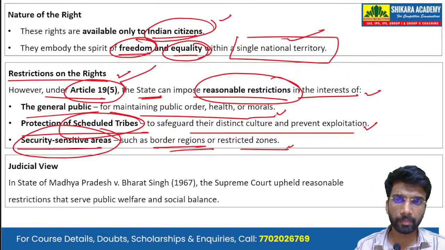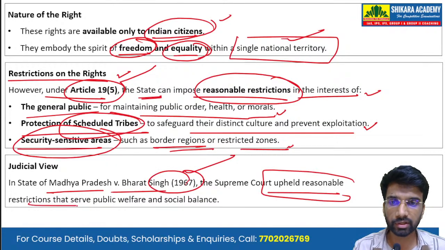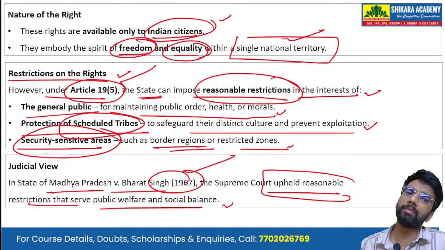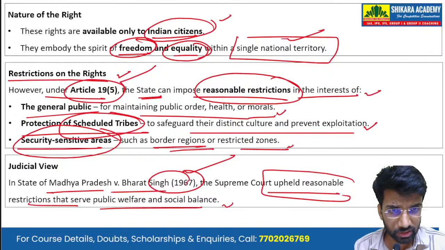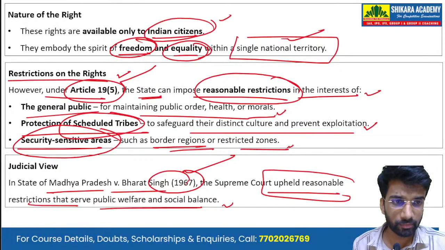The judiciary's view. In State of Madhya Pradesh versus Bharat Singh case of 1967, the Supreme Court upheld the reasonable restrictions that serve public welfare and social balance. So even the Supreme Court has upheld these restrictions.